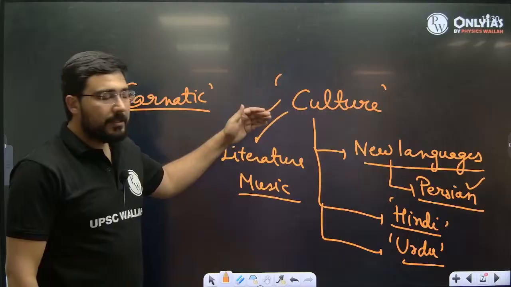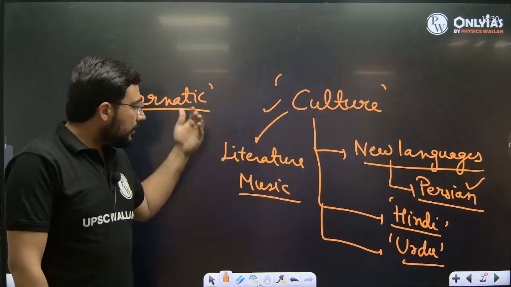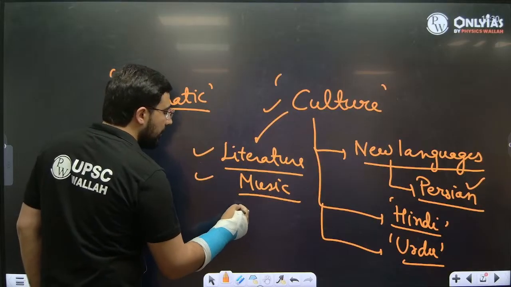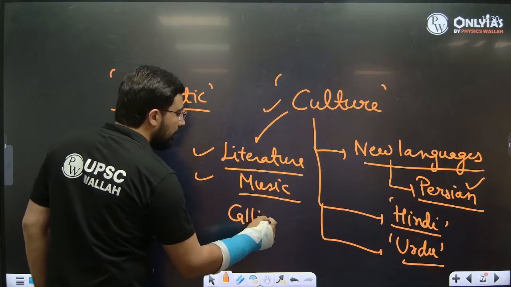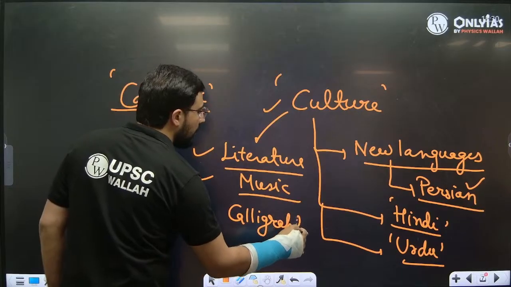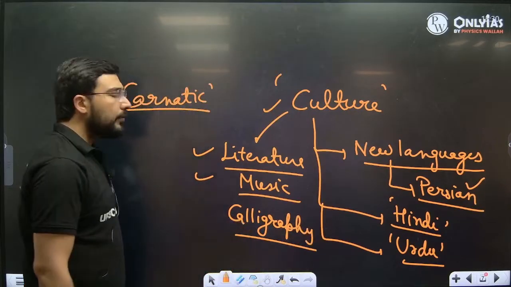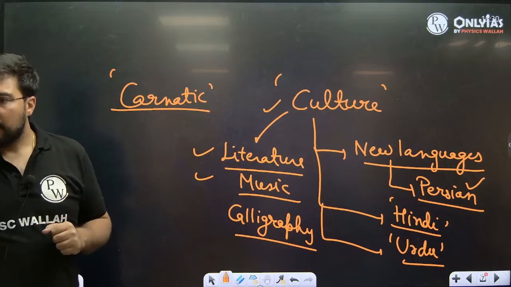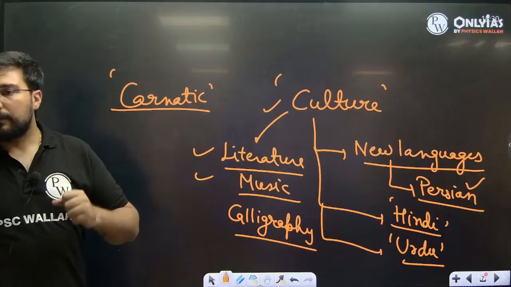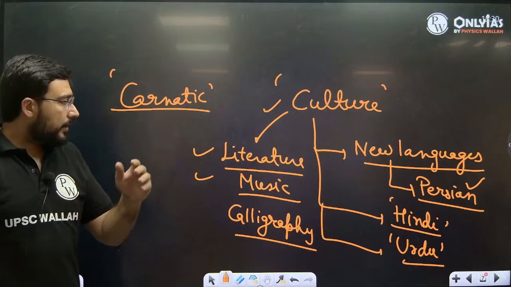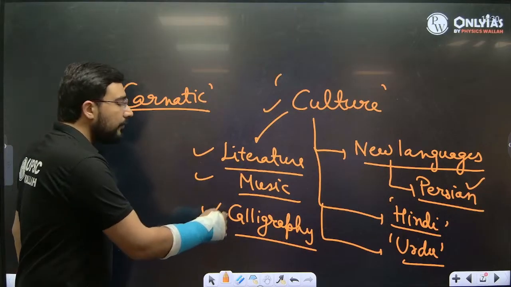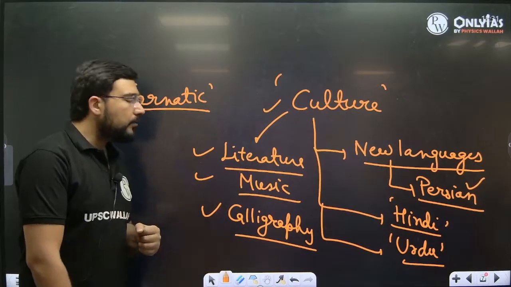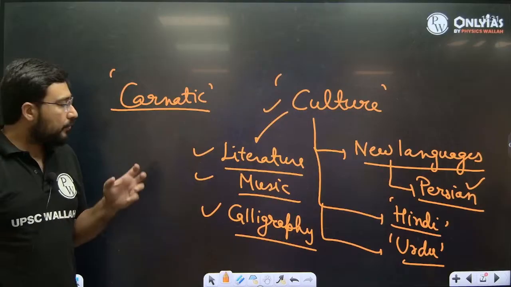So when we say culture, it means new literature, new music, right? So a number of things, even different kinds of art like calligraphy is going to become very important later on. All of you know in Islam there is a rule that there should not be images of living people, right? That is what the Sunni Islam people follow also. But that's why during the Delhi Sultanate we see the rise of calligraphy. Even in the mosque, even in the tombs, you will find calligraphy, which may have some verses.